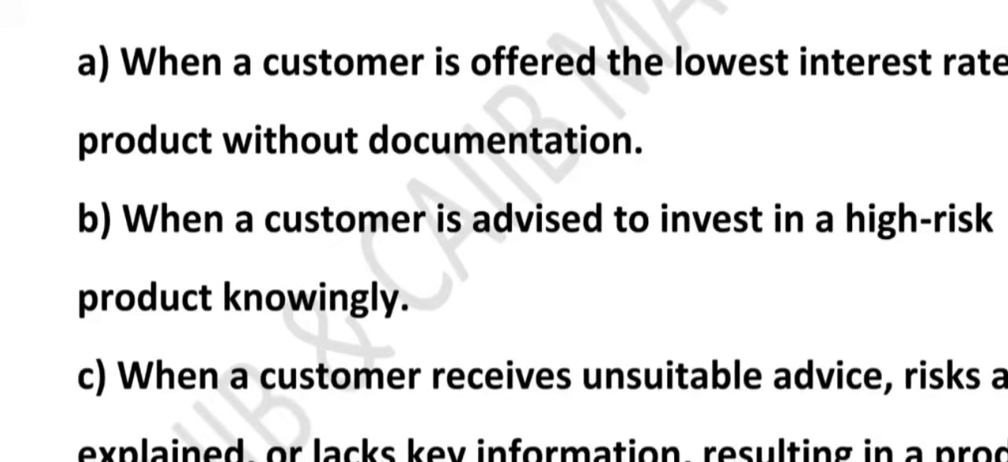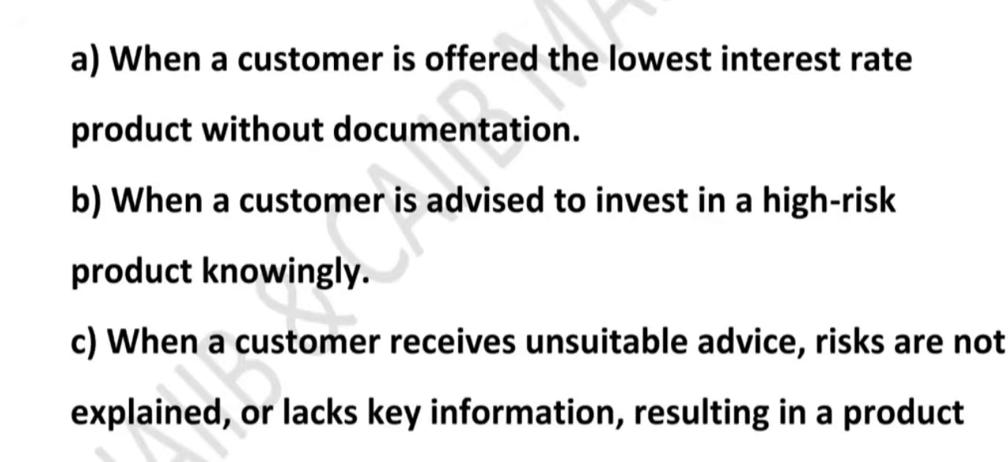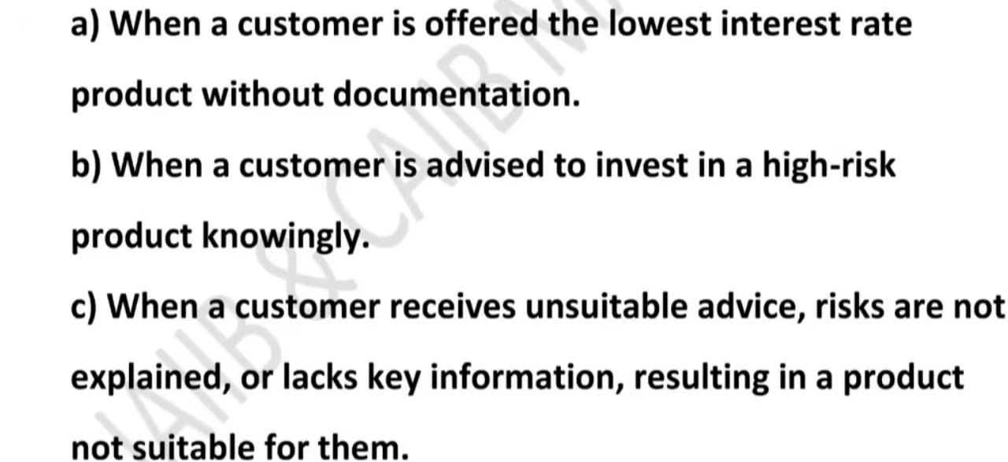What about option B? This is not always mis-selling. So friends, option number B says that when a customer is advised to invest in a high risk product knowingly. So this is not always mis-selling. If the customer knows that the product is risky and still wants to invest, it is their choice. So mis-selling happens only if the risks are not properly explained or the customer is misled into thinking that it is safe. For example, selling a high risk mutual fund to a retired person as if it is a fixed deposit. That is mis-selling. But if a young investor understands the risk and invests, it is fine.